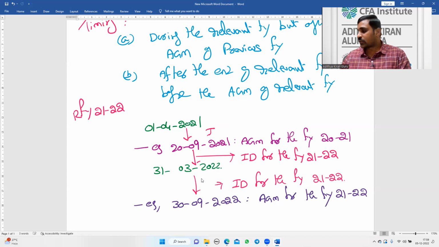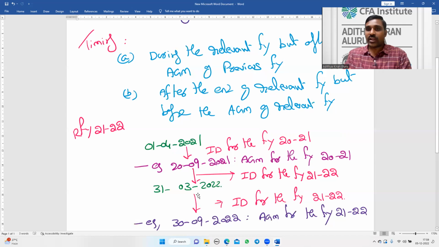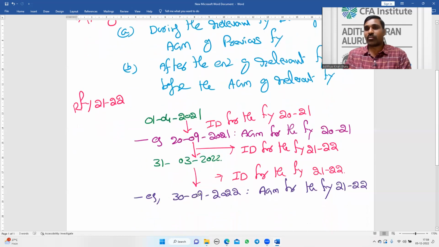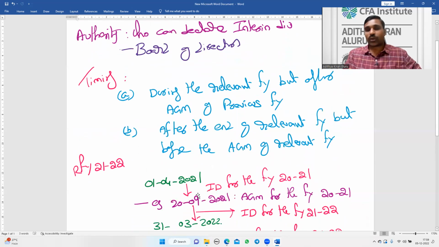This pertains to interim dividend for the financial year 2021. So this is how we have to calculate: during the relevant financial year but after the AGM of the previous financial year, and after the end of the relevant financial year but before the AGM of the relevant financial year. This is the timing of the interim dividend. You can declare not only during the relevant financial year, but also after the end of the financial year, but before the date of AGM.